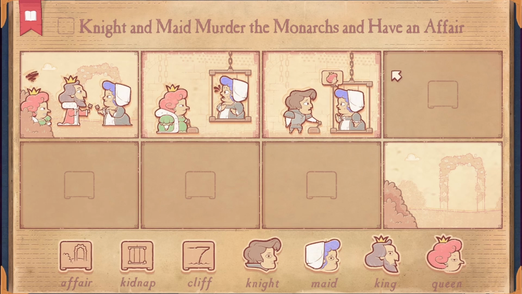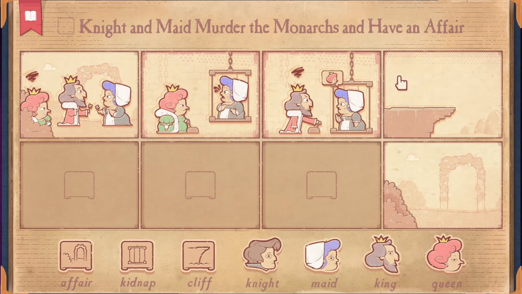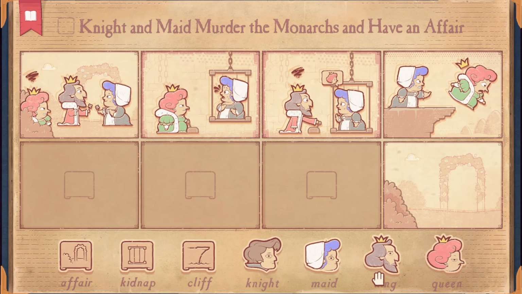Did I get this right? The king tells this? The king doesn't... Yeah, the king can't be the one who pushes off the queen, but can the maid push off the queen? Oh, okay, yeah, there we go. She's very angry that she was kidnapped. But how does the king get murdered then? Somehow the knight has to kill the king.